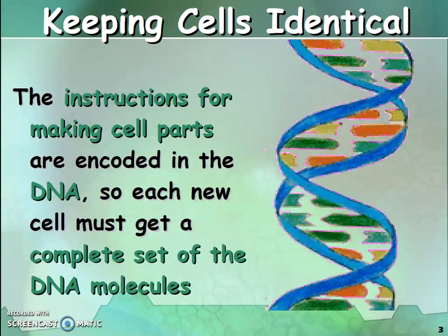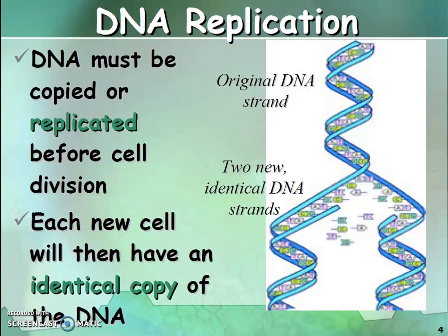The instructions for making a cell's parts are encoded in DNA. So how do cells coming from pre-existing cells have the same information? That information is encoded in DNA, so new cells must get a complete set of the DNA molecules from the pre-existing cells, and they get it through cell division.